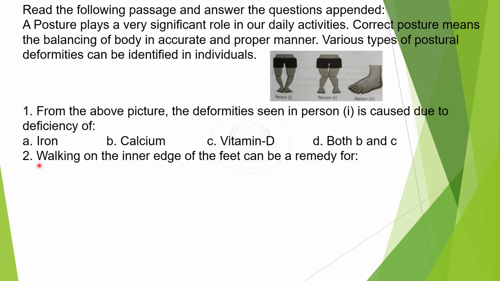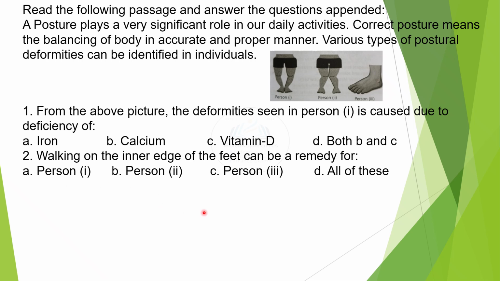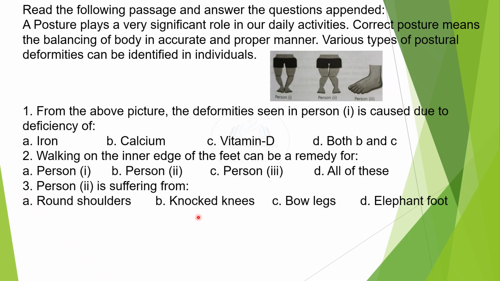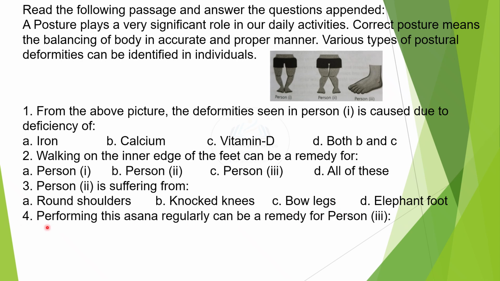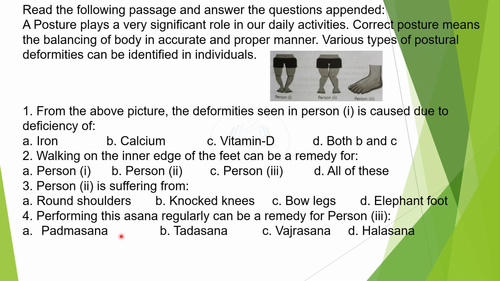2. Walking on the inner edge of the feet can be a remedy for person 1, person 2, person 3, all of these. 3. Person 2 is suffering from round shoulders, knocked knees, bowed legs or elephant foot. Question 4. Performing this asana regularly can be a remedy for person 3. Padmasana, Tadasana, Vajrasana or Halasana. Have you marked your choices?